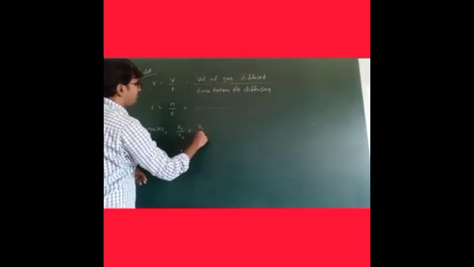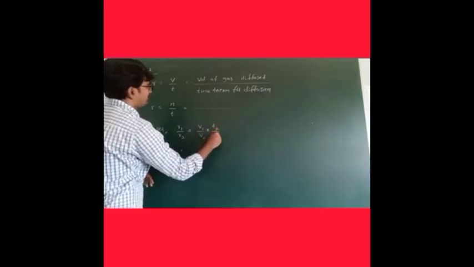For the first one, R1 by R2 is equal to V1 by V2 into T2 by T1. Okay, but some conditions are there. First condition: if volumes are equal at different time intervals.